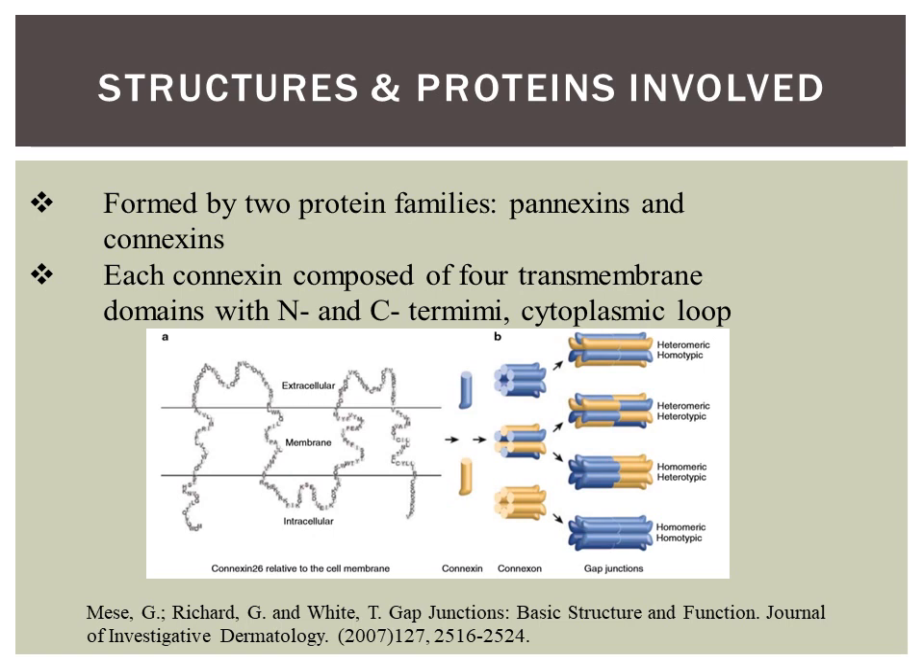Each connexin is composed of 4 transmembrane domains with N and C termini and a cytoplasmic loop linking the second and third transmembrane domains together. The domains are connected by 2 extracellular loops with 3 cysteines in each loop, forming intra-connexin disulfide bonds that play roles in cell-to-cell recognition and the docking process.